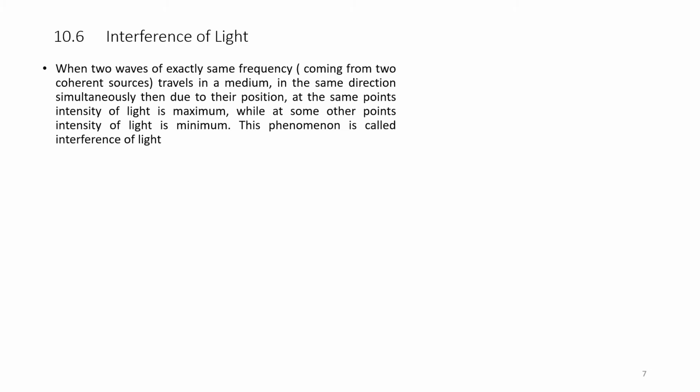This phenomenon is called interference of light. That is, interference is a phenomenon by which there are maximum and minimum intensities of light, and it shows maxima and minima as per the descriptions given below.